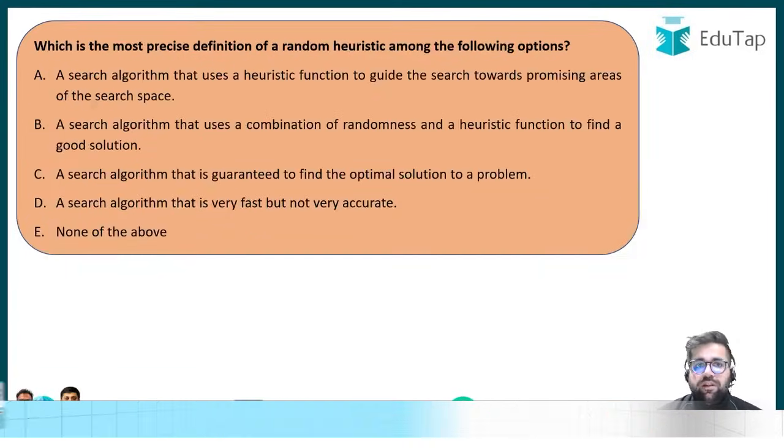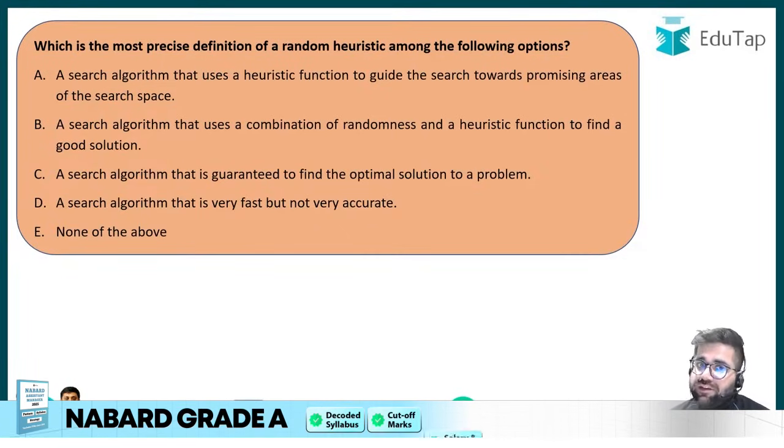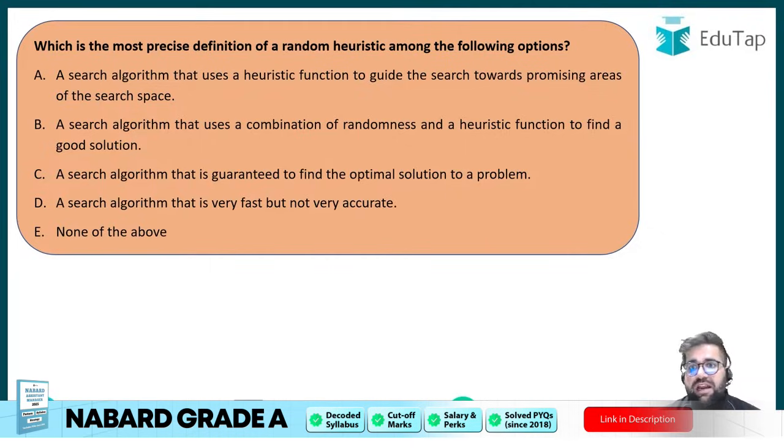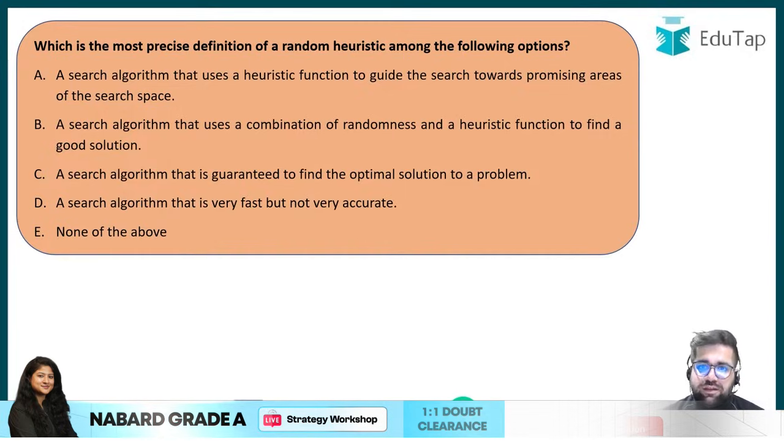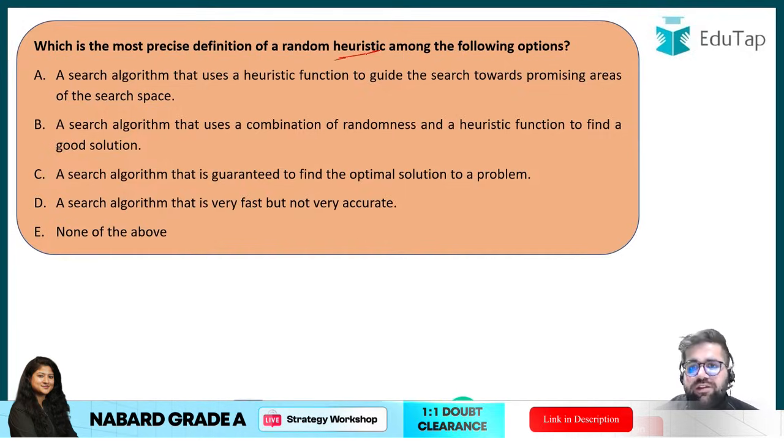Next question. Which is the most precise definition of random heuristic among the following options? I hope you know what a heuristic is. Heuristic is basically a kind of shortcut which you are taking.